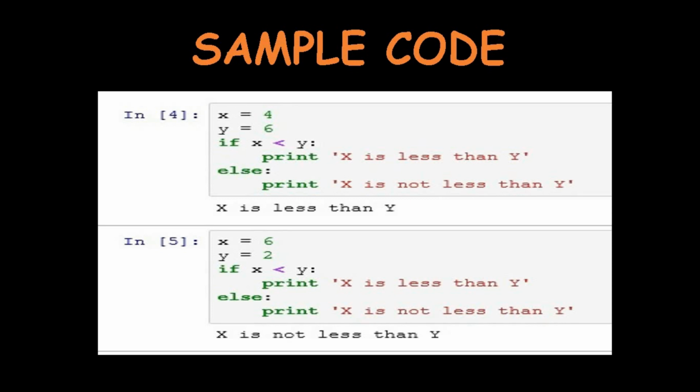So here the x value is 4 and y value is 6. 4 is less than 6, so you are getting the answer as x is less than y. Then the next program is x is equal to 6 and y equal to 2. The same coding, but I am changing the inputs. Here the x value is greater and y value is lesser. So if x less than y, in this case it will execute the else block. So x is not less than y will be the answer.